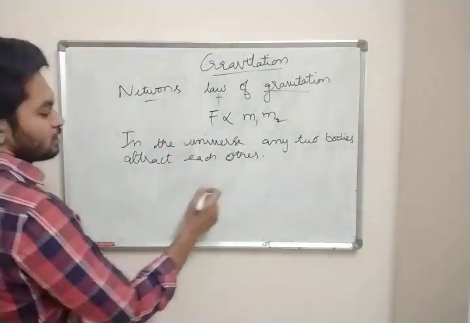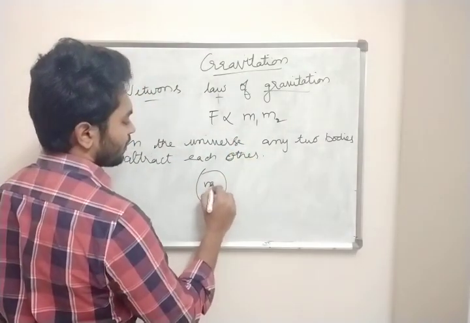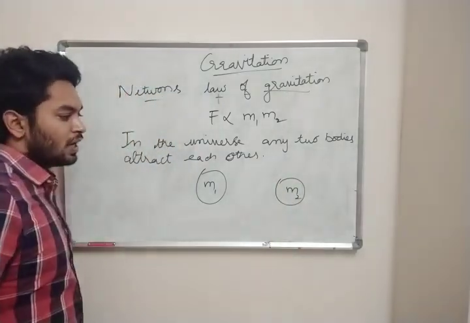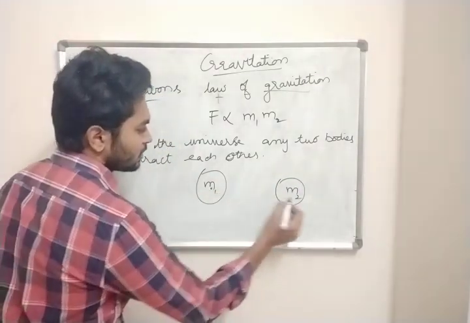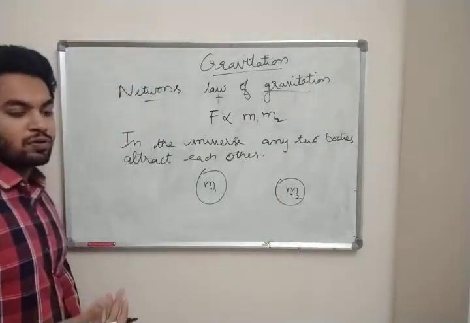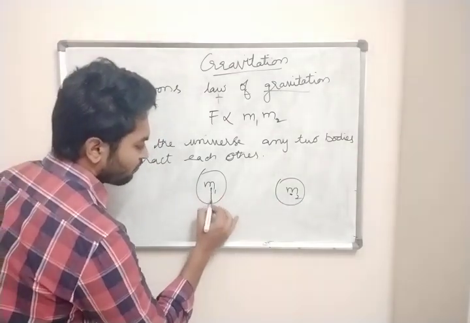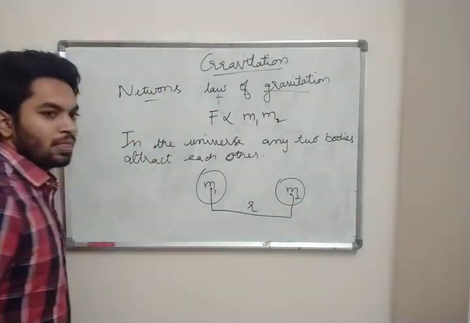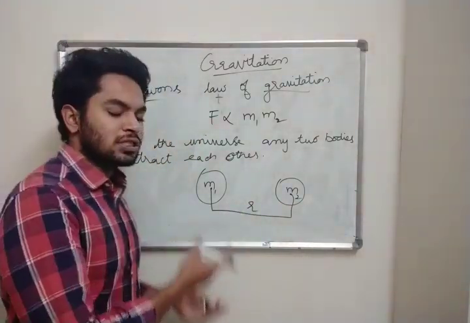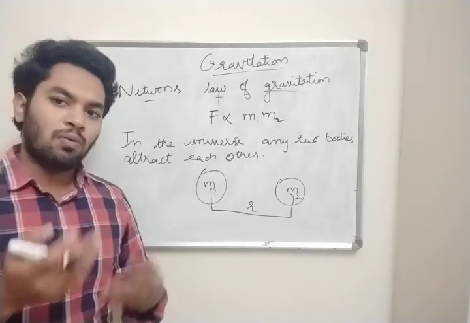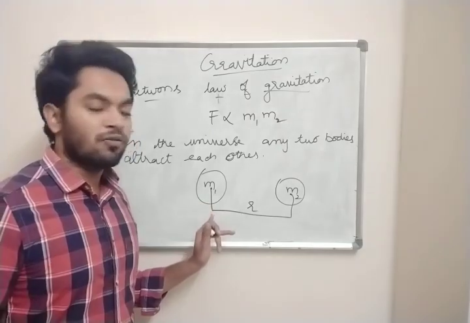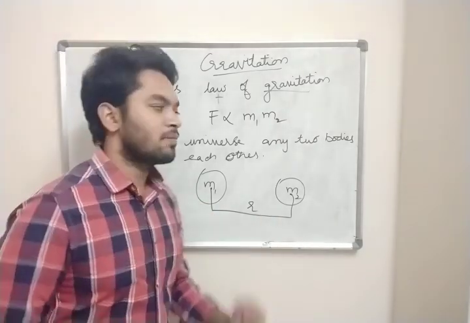Suppose this is mass m1 and this is mass m2. From the center of m1 to the center of m2, the distance is r. In some books it is r, in some books it is d, but it is the distance from the center of the first mass to the center of the second mass.